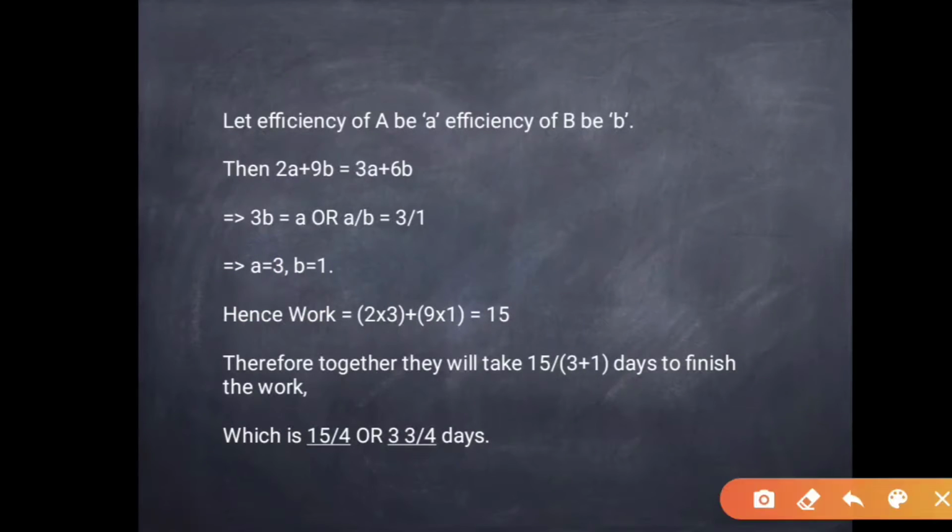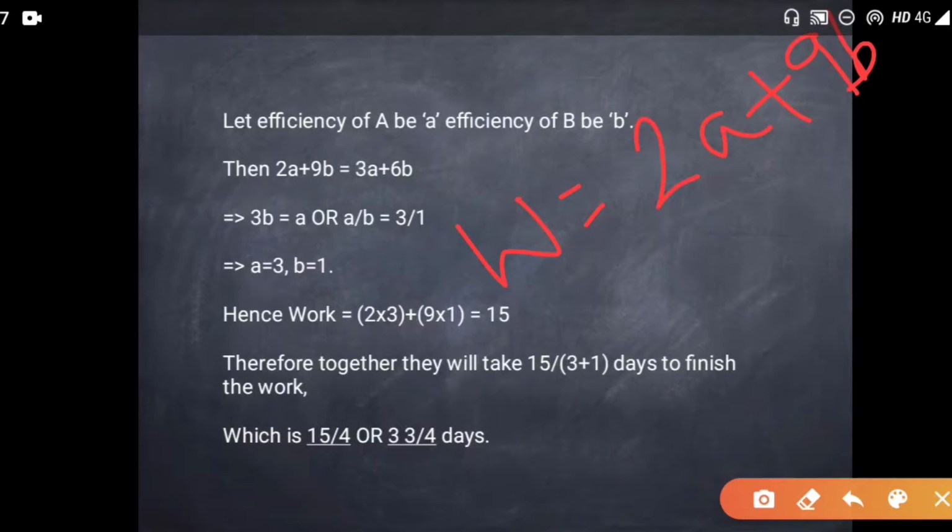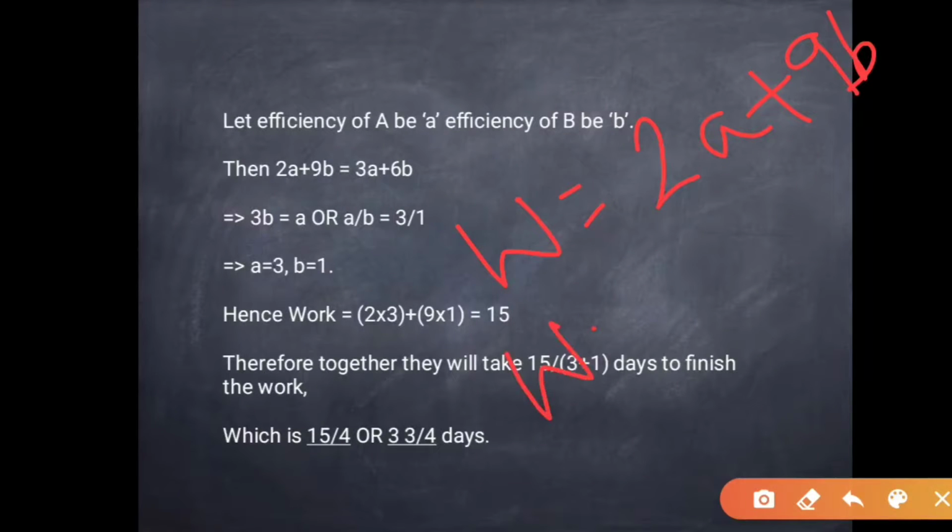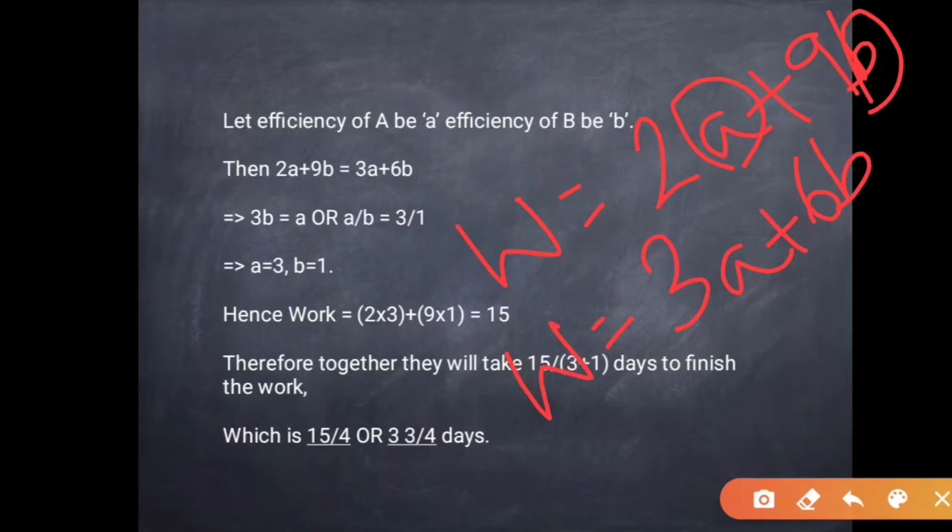Then what will be the work? The work is equal to either 2a plus 9b, or we have another equation, work is equal to 3a plus 6b. You can substitute the values of a and b in any of these equations. Here I am substituting a and b in 2a plus 9b. Therefore we get the work is equal to 2 into 3 plus 9 into 1, which is equal to 15.